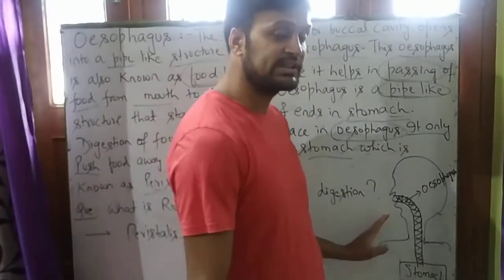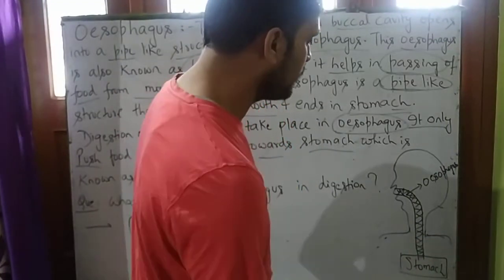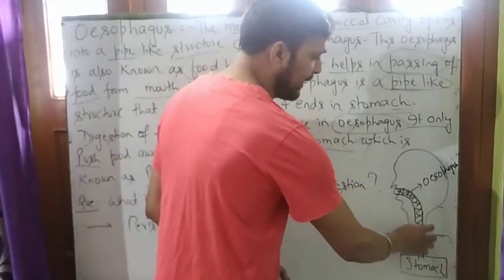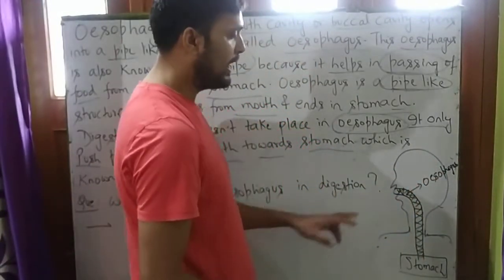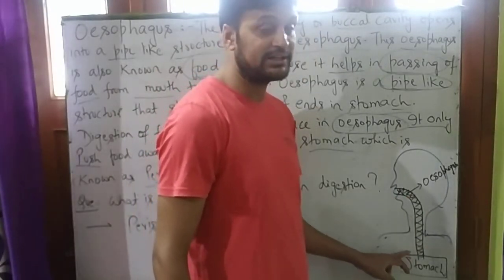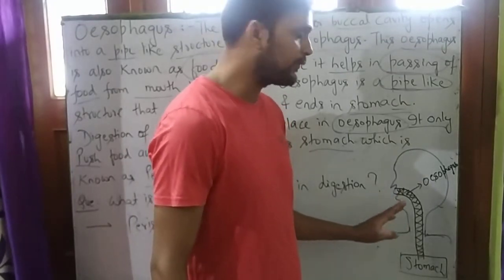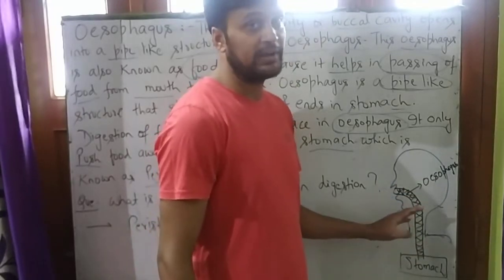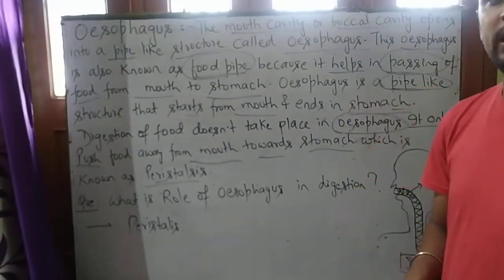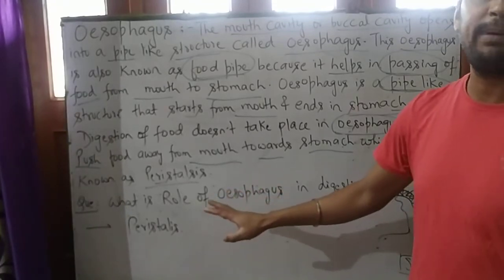So student, as you can see the diagram of human being is drawn over here, you can see a pipe. So what kind of pipe is this? This is an esophagus which help to push food from mouth to stomach. As we have studied, what is esophagus? It is a pipe-like structure which help to push food from mouth to stomach. In esophagus, digestion doesn't take place. Don't get confused. It only help to push food from mouth to stomach, which is known as peristalsis.